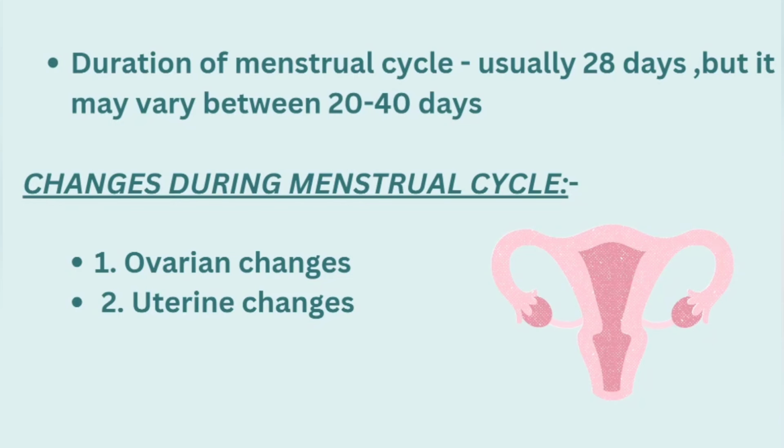Usually, the menstrual cycle duration is 28 days, but it may vary from 20 to 40 days, and it is considered a physiological change. So what are the changes during the menstrual cycle? We can see the ovarian changes, what happens in the ovary, and what happens in the uterus. We are going to see the ovarian changes in this video.